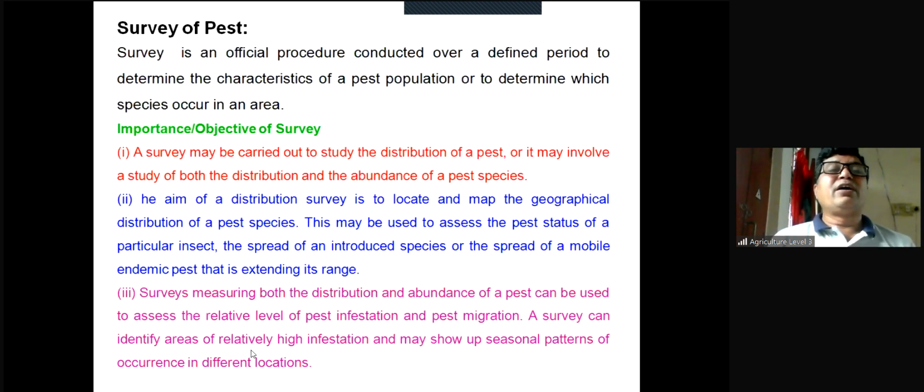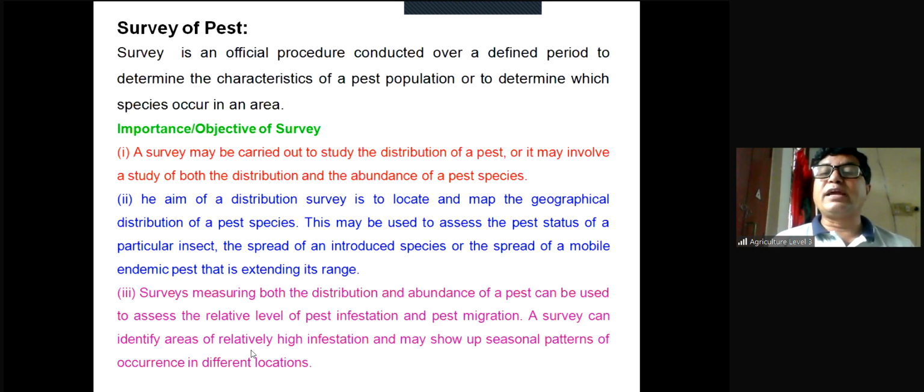The main aim of the distribution survey is to locate and map the geographical distribution of a species. By surveying, we can also know the distribution, but if we want to make a map of survey, how we can do it? We can show some other things in a map, say for example, location of the rivers, forest, animals, fishes, marshlands, etc. Similarly, we can show the distribution of the insects in a map. And if we prepare a map and show the different geographical locations with the distribution of different species, we have to do the survey.